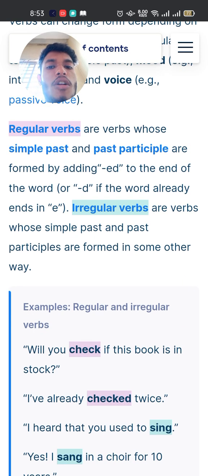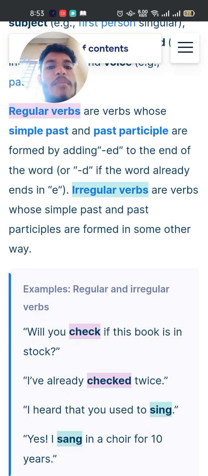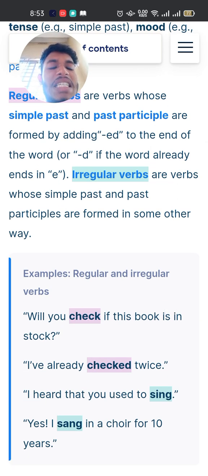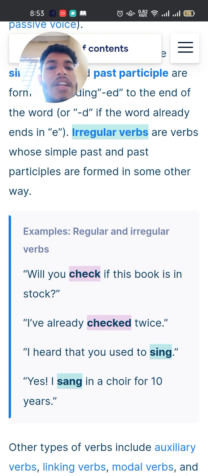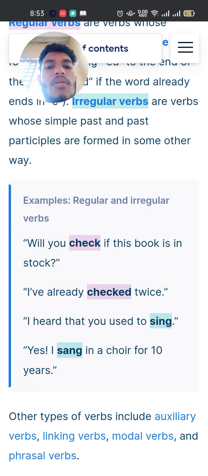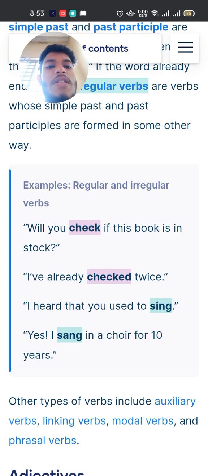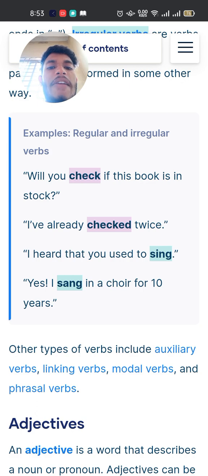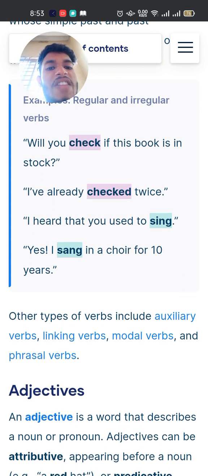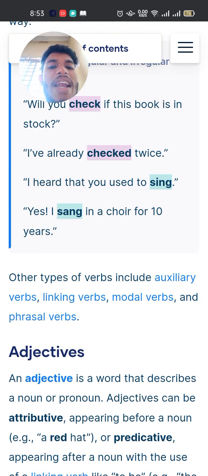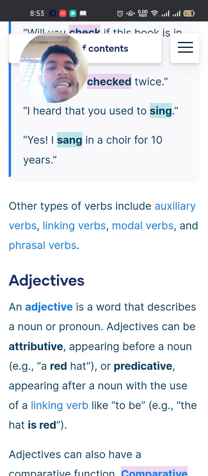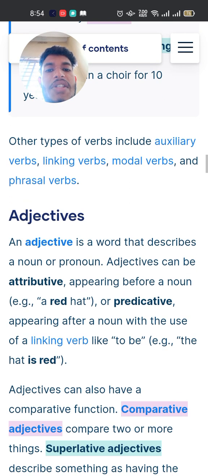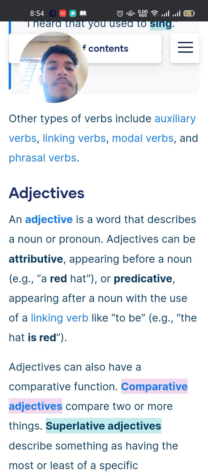Regular verbs are verbs whose simple past and past participle are formed by adding -ed to the end of the word. Irregular verbs are verbs whose simple past and past participles are formed in some other way. Examples: regular and irregular verbs. Will you check if this book is in stock? I have already checked twice. I heard that you used to sing. Yes, I sang in a choir for 10 years. Other types of verbs include auxiliary verbs, linking verbs, modal verbs, and phrasal verbs.